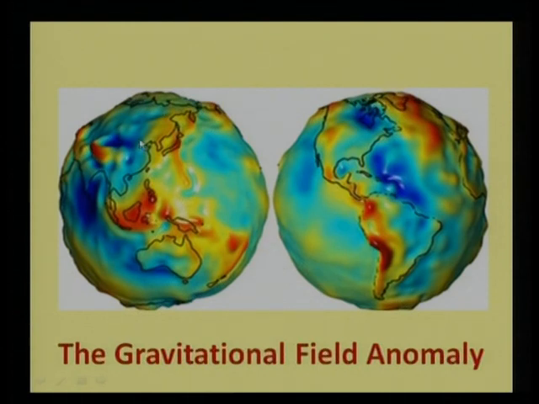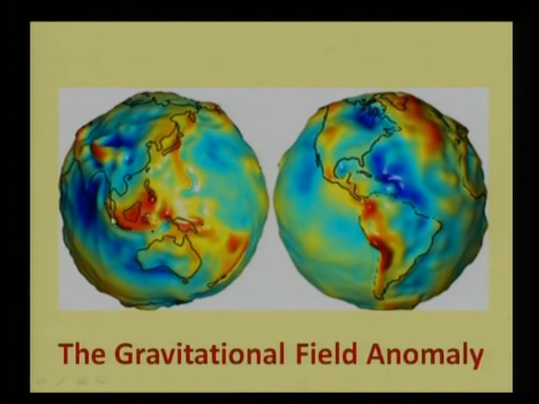We can see the colors, different colors represent the different amount of gravitational field present at that particular point. So the yellow color represents the actual value of g, that is 9.8 meter per second square.